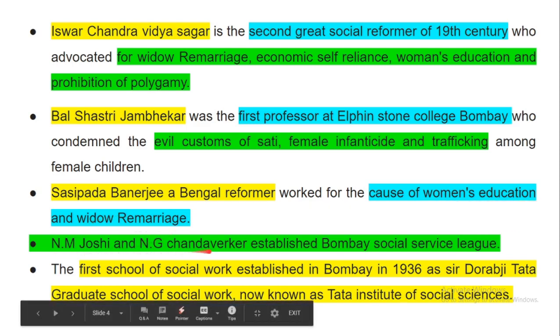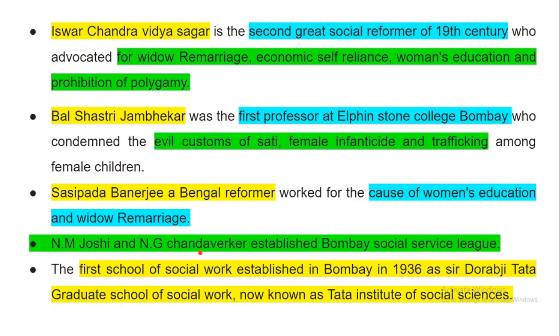N.M. Joshi and N.G. Chandavarkar established the Bombay Social Service League. The first school of social work was established in Bombay in 1936 as the Sir Dorabji Tata Graduate School of Social Work, and now it is known as the Tata Institute of Social Sciences, that is TISS Bombay. So this is the start of social work education institutions in India.